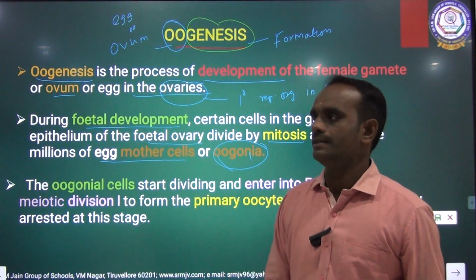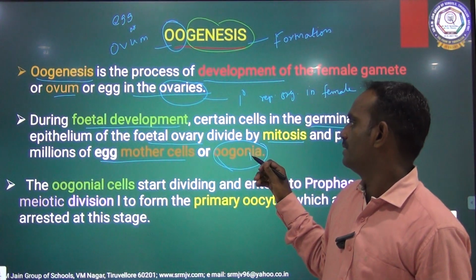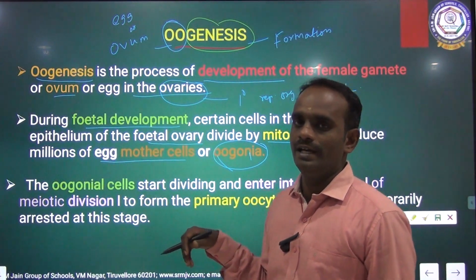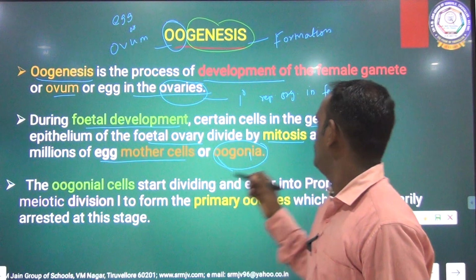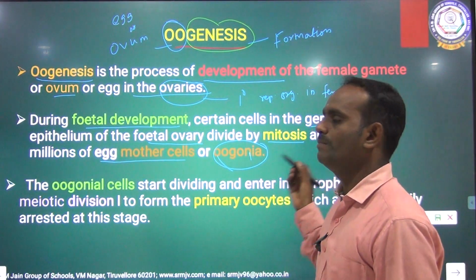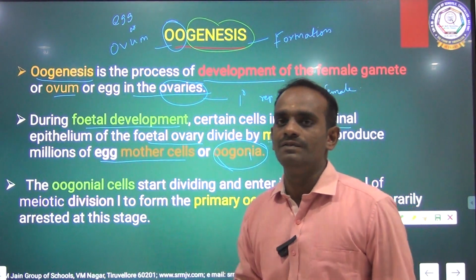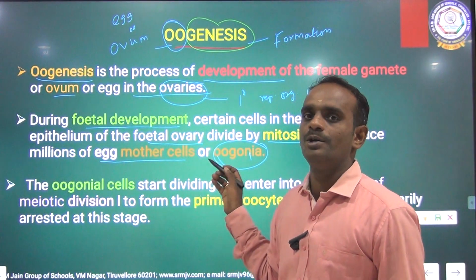Oogonia is nothing but the egg mother cell. This oogonia is produced during fetal development. So the germinal epithelial cells of the fetal ovary undergo mitotic cell division to form millions of egg mother cells or oogonia.